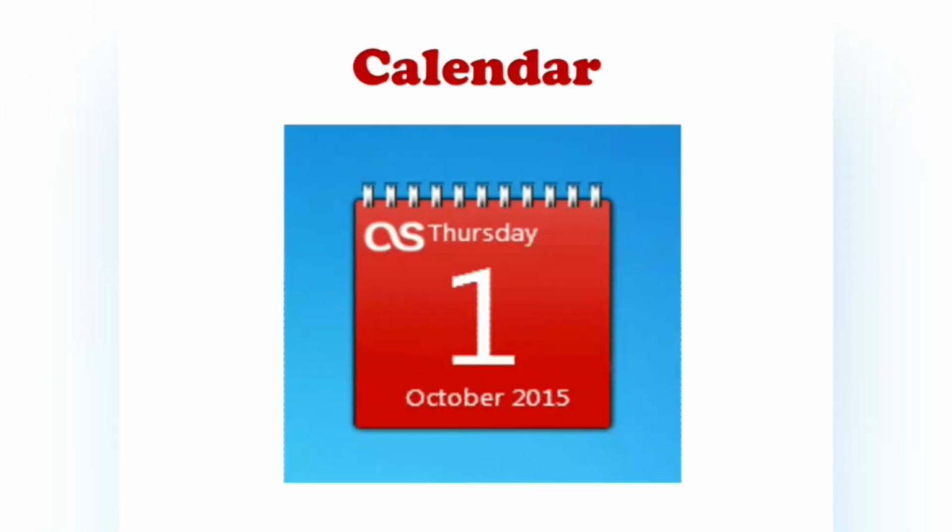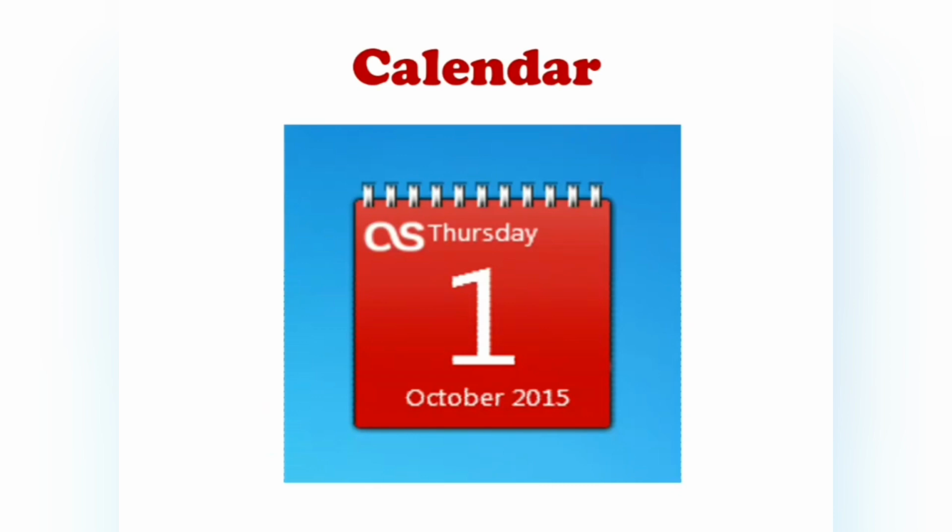The next gadget is calendar. It displays the calendar of the current year, so we can get the information about the calendar.